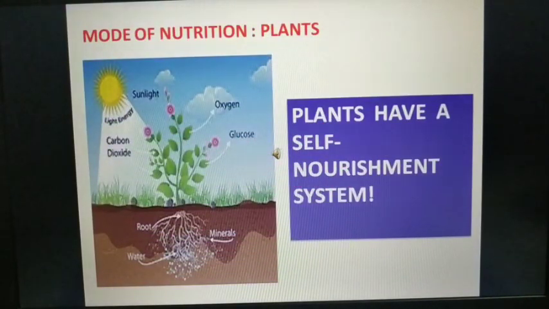The mode of nutrition in plants, students, is basically self-nourishment. Plants have a self-nourishment system. When I say self-nourishment, I mean they are able to make their own food, or nourish their own bodies.